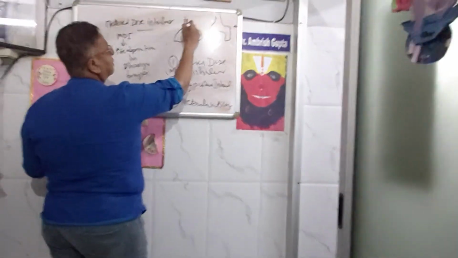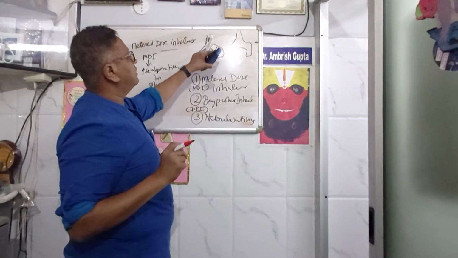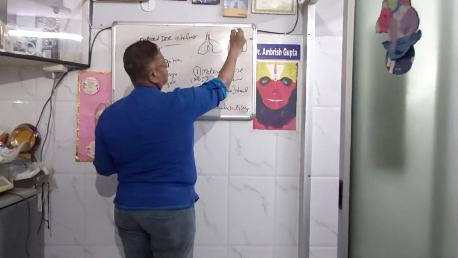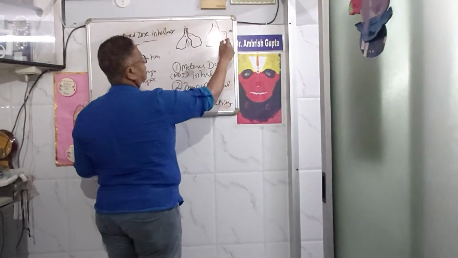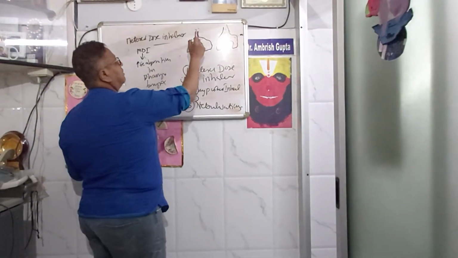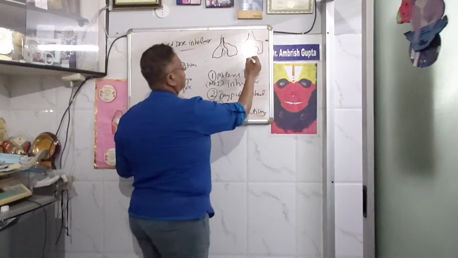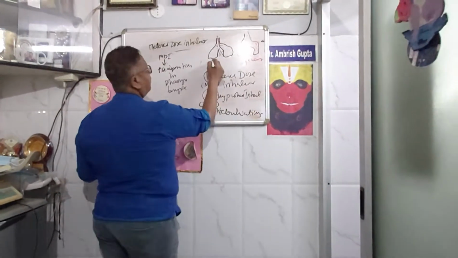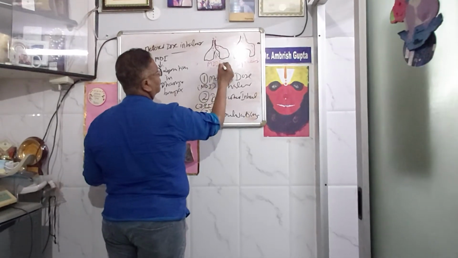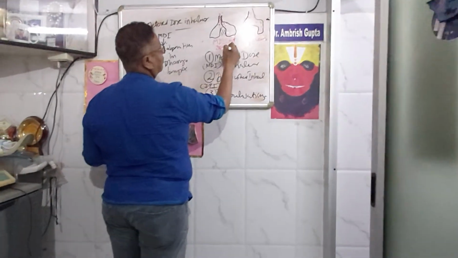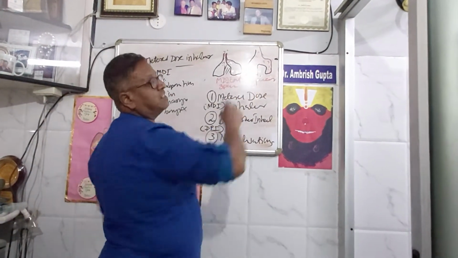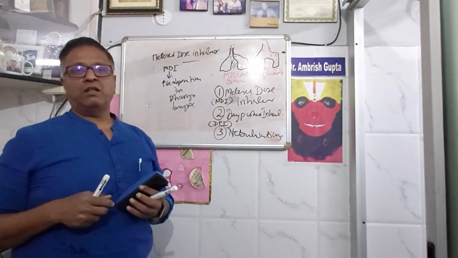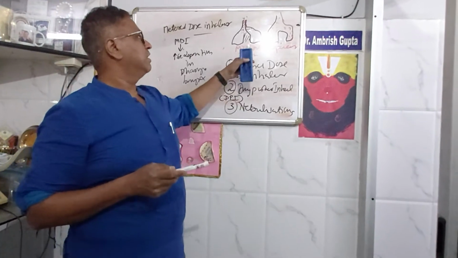inhaler when used, the drug deposition is seen like this, and when a spacer is used, the drug deposition is seen like this. So you can better understand why a spacer is needed. This is spacer, this is MDI without spacer. So now you can visualize why spacer is necessary in MDI, right? So you can very well see that spacer is needed for a better lung deposition of the drugs.